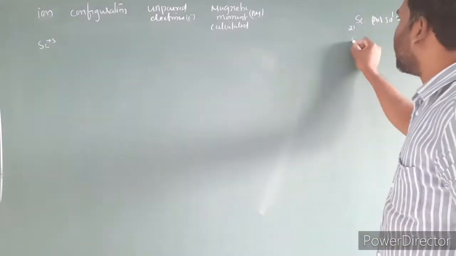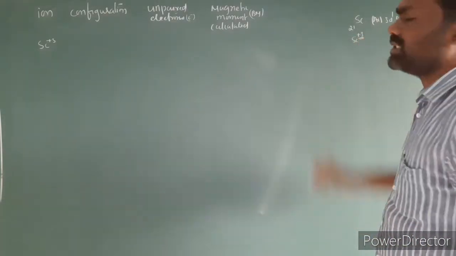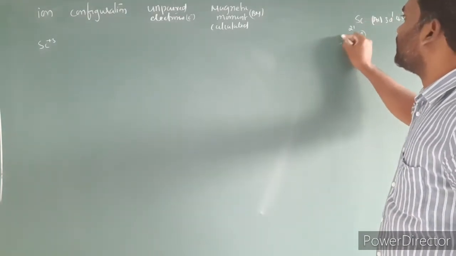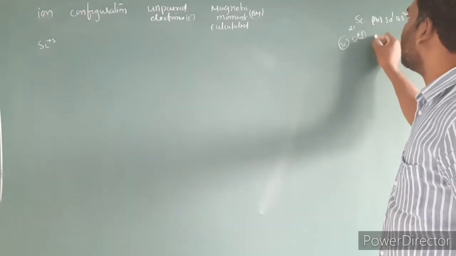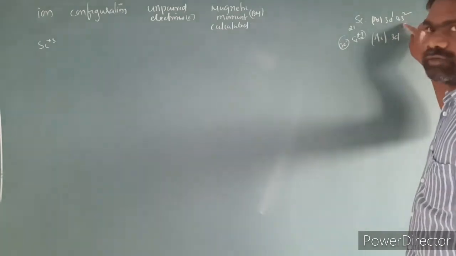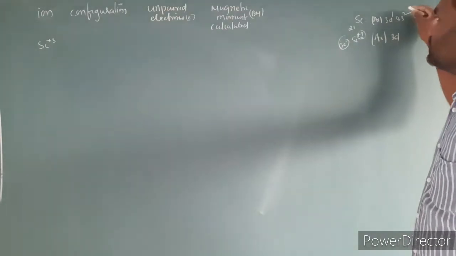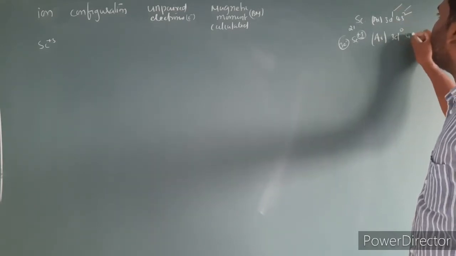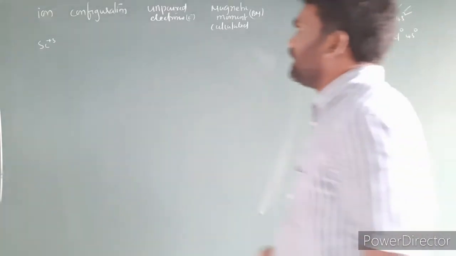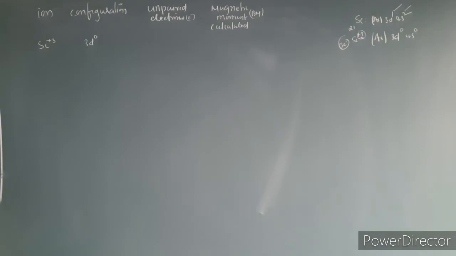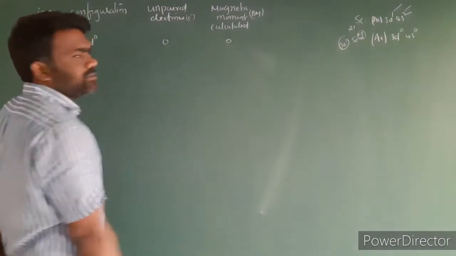Scandium plus 3 means it lost 3 electrons to give the positive charge, so we have to remove 3 electrons. The configuration is argon 3d1 4s2. First we remove electrons from the 4s, then from the 3d. All these electrons are removed, so 3d0 and 4s0. The configuration is 3d0, unpaired electrons are 0, and its magnetic moment will be taken as 0.